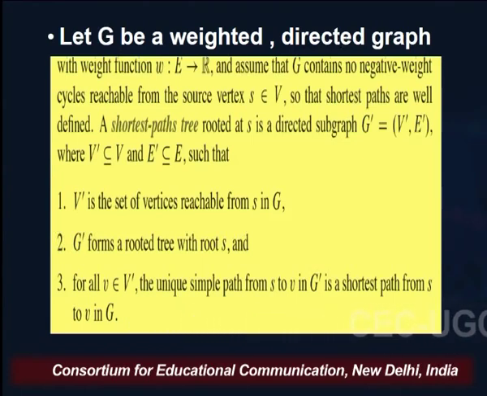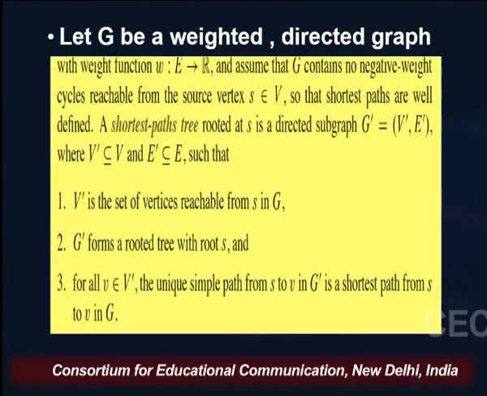Then G dash forms a rooted tree with root S, and for all V belonging to V dash, that means whatever vertices we have included in this G dash, the unique simple path from S to V is the shortest path from S to V in G. So, whatever paths are available in G, we have chosen the shortest path and put it inside our G dash, which is formed by V dash and E dash.